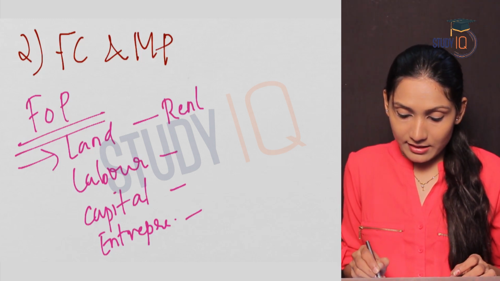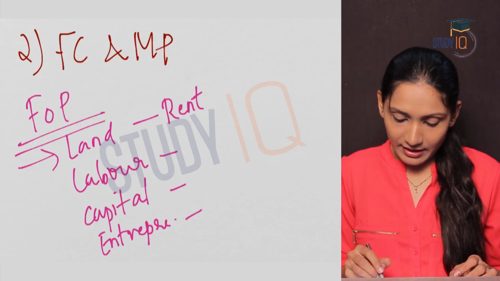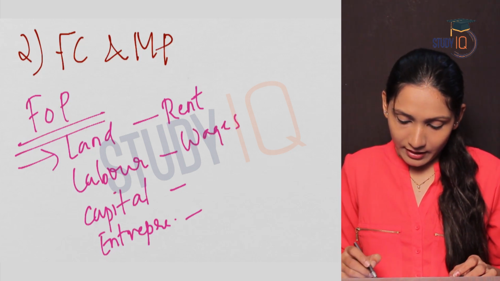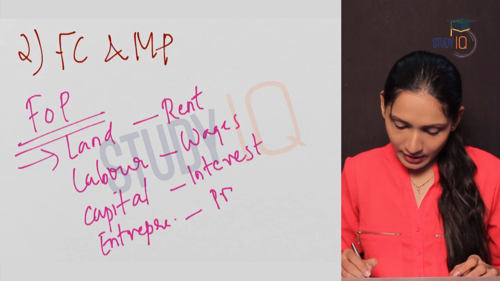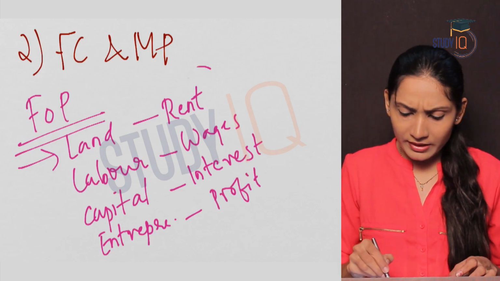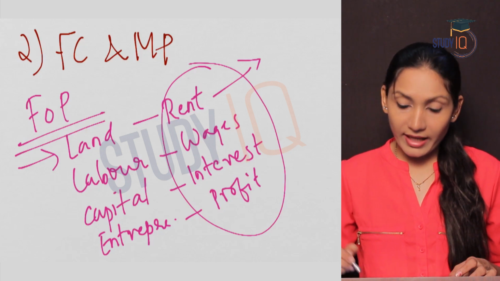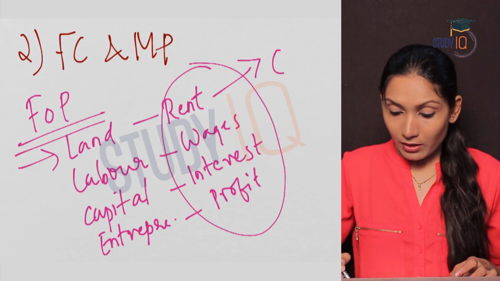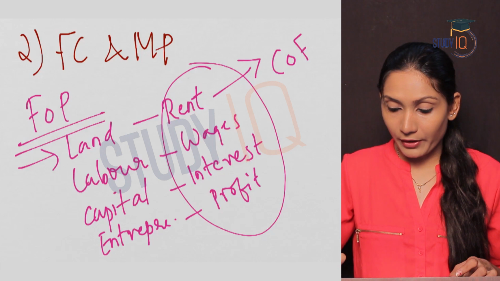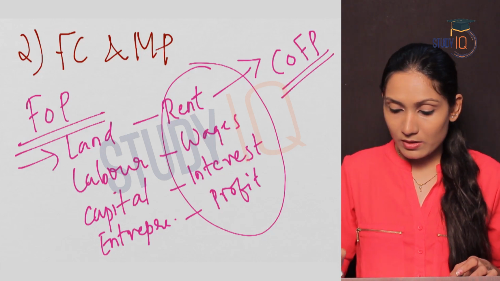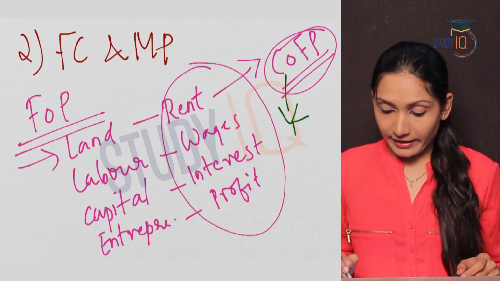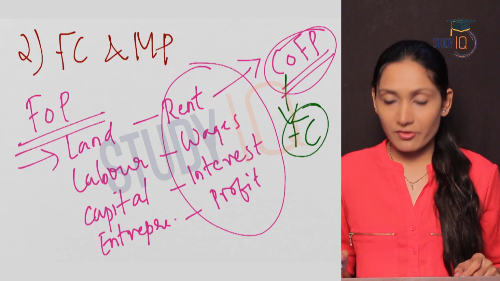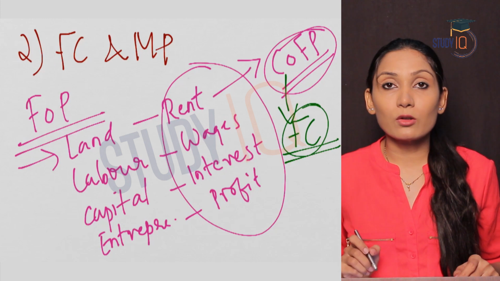Land rent must be given, labor wages are provided, interest is provided to the capital and profit is given to the entrepreneur. So these four things together culminate to form cost on factors of production. So this is known as cost on factors of production and this is known as the factor cost.